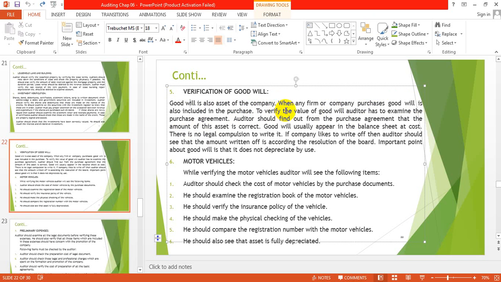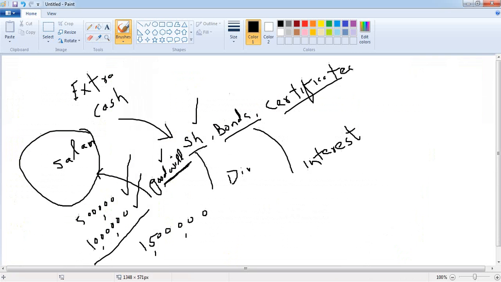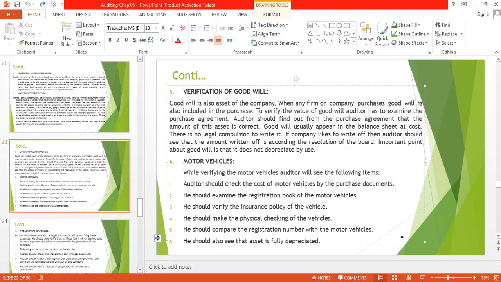To verify the value of goodwill, the auditor has to examine the purchase agreement. So here is the purchase agreement. 5 lakh is the value of assets, and 10 lakh they are demanding for the goodwill. So we will check this. The auditor should find out from the purchase agreement that the amount of this asset is correct or not.